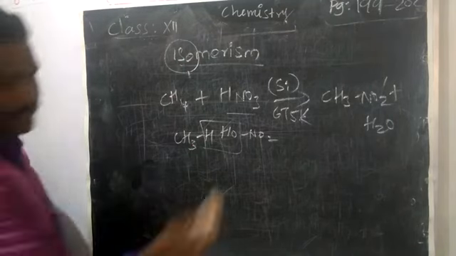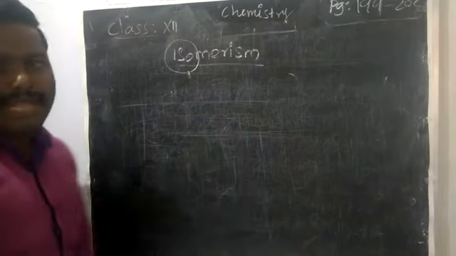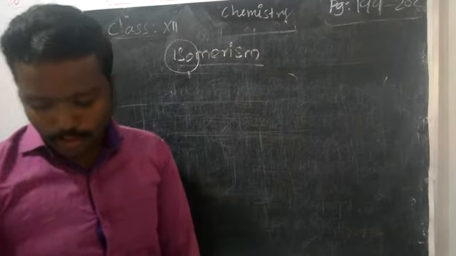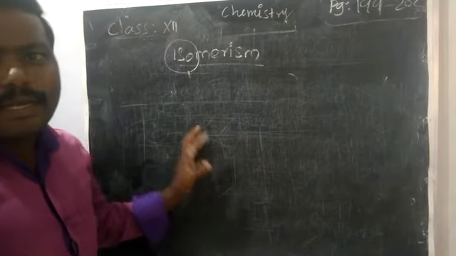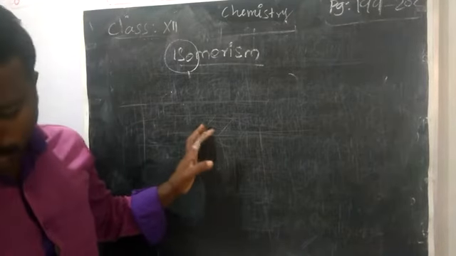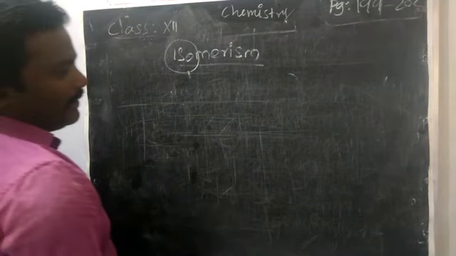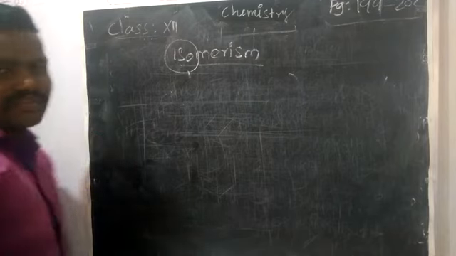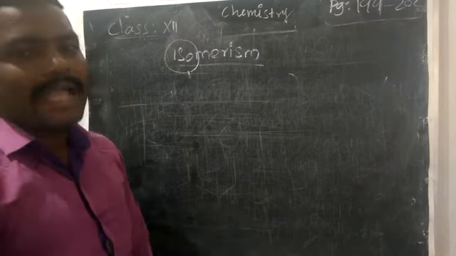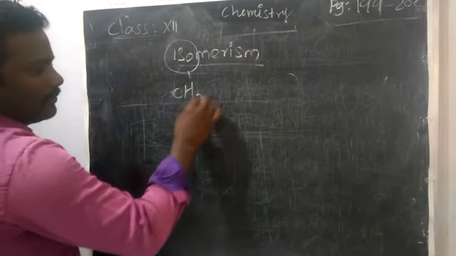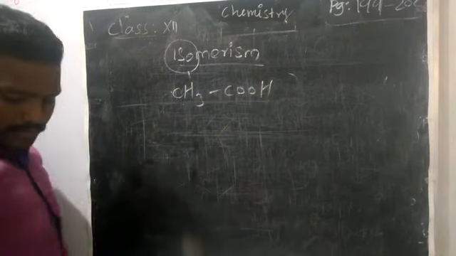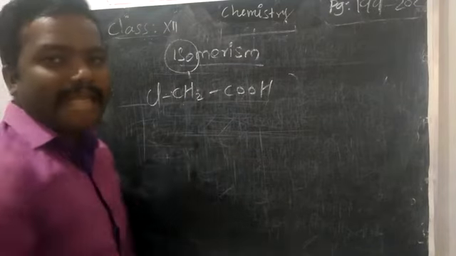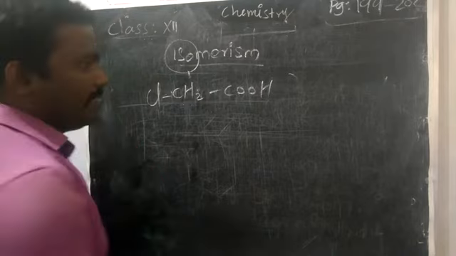Next we are going to take the third one, from halo acid. What do we mean by halo acid? Some halogen is present in the acid group, treated with, as usual, sodium nitrite NaNO2 with water and heat. Actually this kind of reaction is like a diazotization reaction. First we will see what a halo acid is. We can write acetic acid. If you replace one of its hydrogens with any halogen, we can say that is a halo acid.